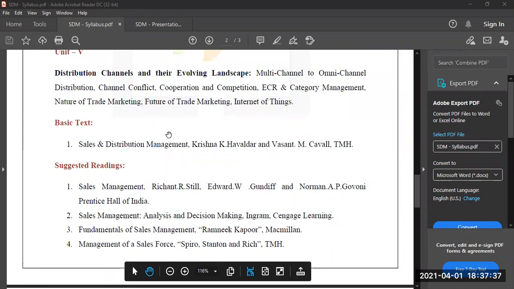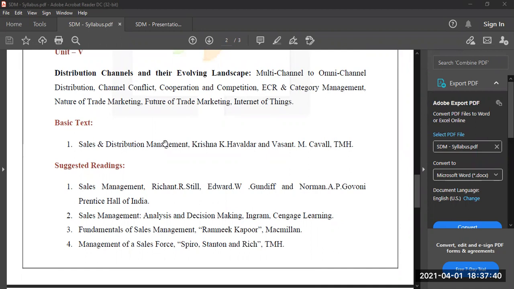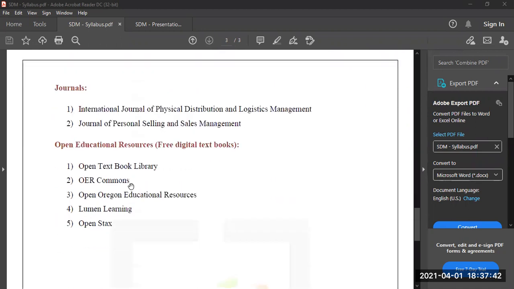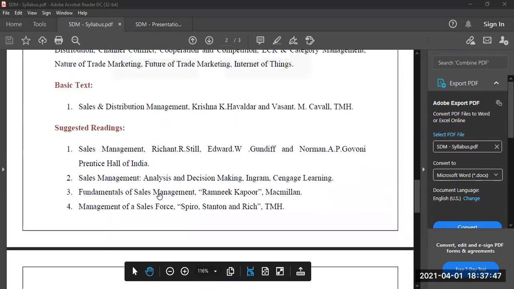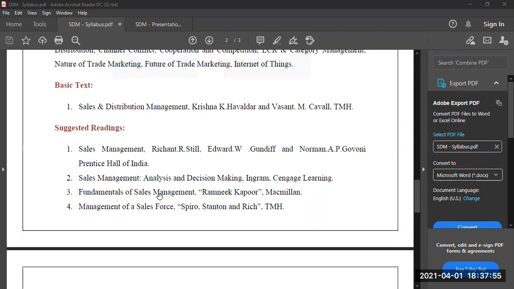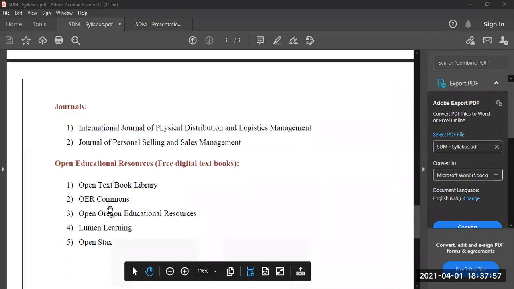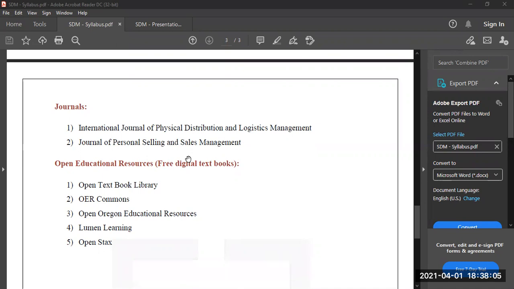So if the students prefer soft copies, they can go for these sources. They can find the same books there. If they want a physical copy, they can go to the library and take it. If any of the students are not able to find a physical copy, then they have to use these platforms to get a copy. So this is all about the syllabus of sales and distribution, and these are the 2 journals. There are many more journals, but you can use these 2 journals to understand the subject.